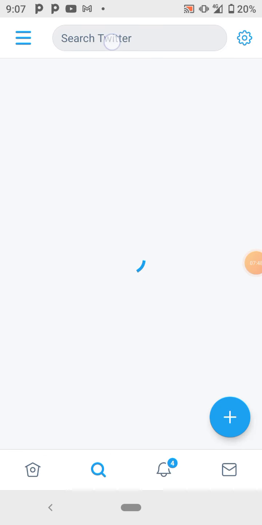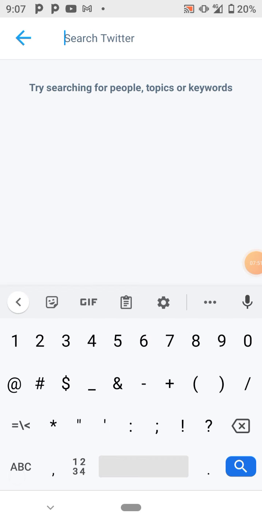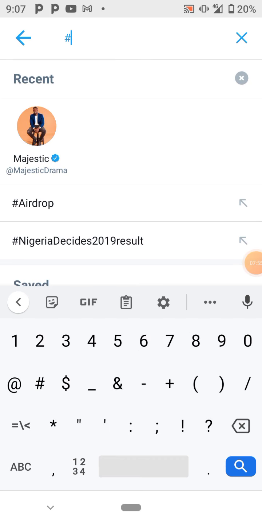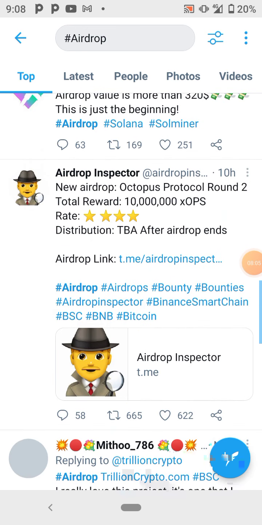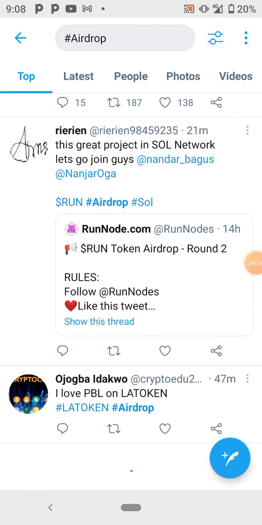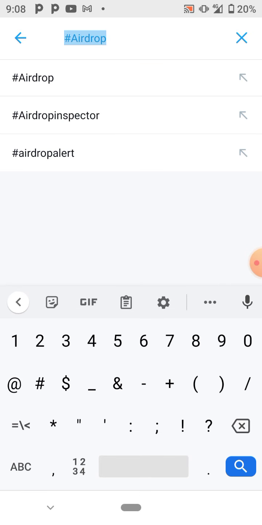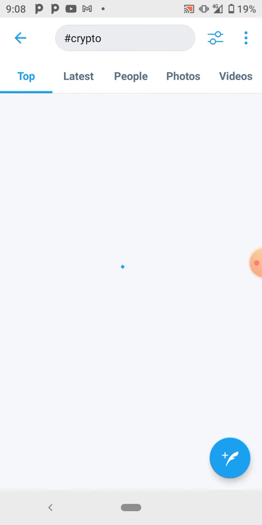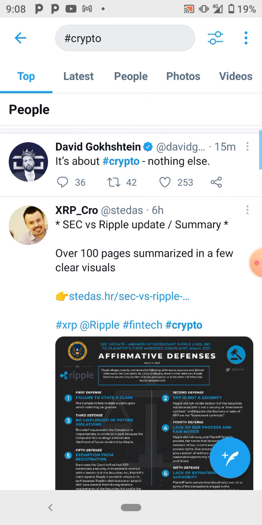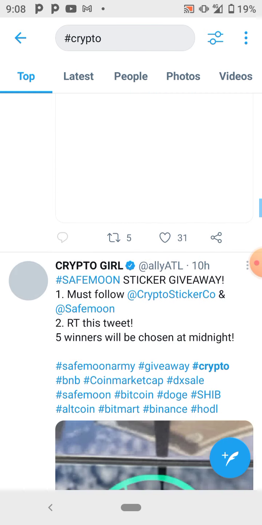Now when you do this, everything you see on your Twitter will be related to crypto. Look at hashtag airdrop. For you to get the latest crypto airdrops, you would see all the news on airdrop. You follow, you read as much as you can, then you write hashtag crypto. You follow these platforms, crypto.com. You read news about crypto. You are opening yourself to more knowledge.